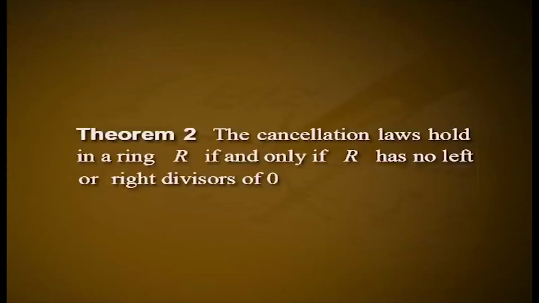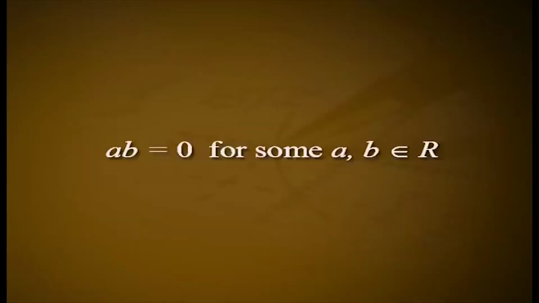Theorem 2. The cancellation laws hold in a ring R if and only if R has no left or right divisors of 0. Proof. Let R be a ring in which the cancellation laws hold. We have to show R has no left or right divisors of 0. For this, suppose A into B equal to 0 for some A, B belonging to R. We must show that either A or B is 0.